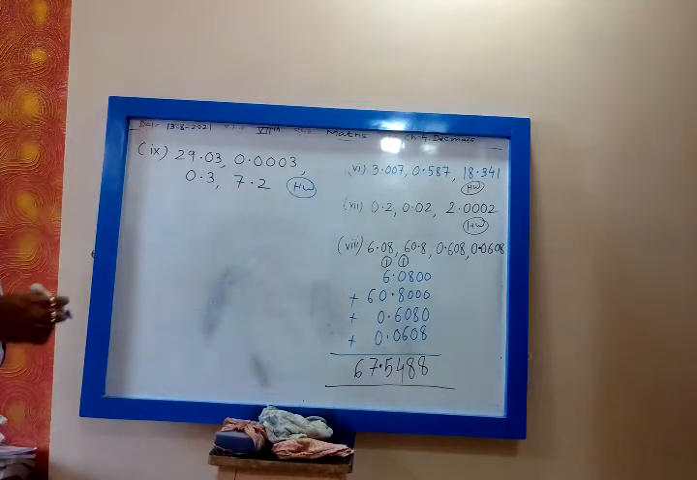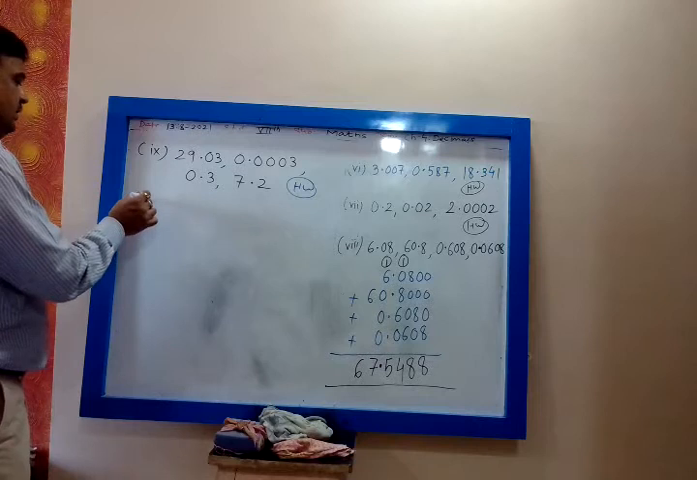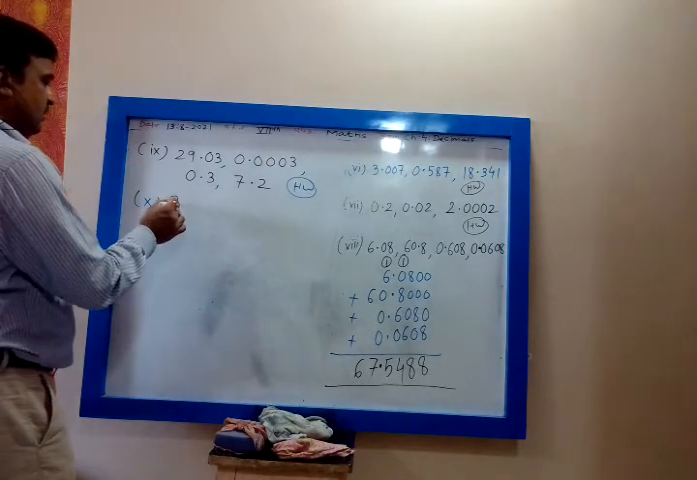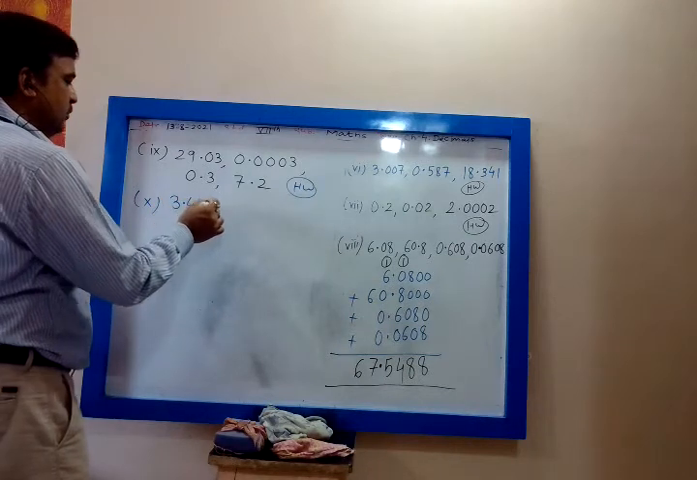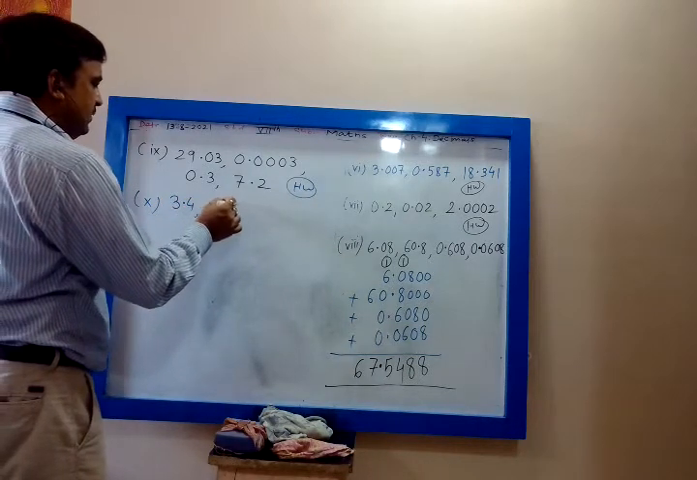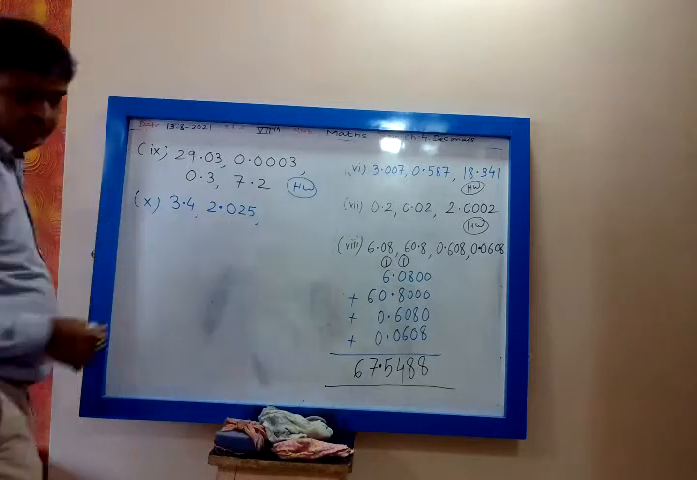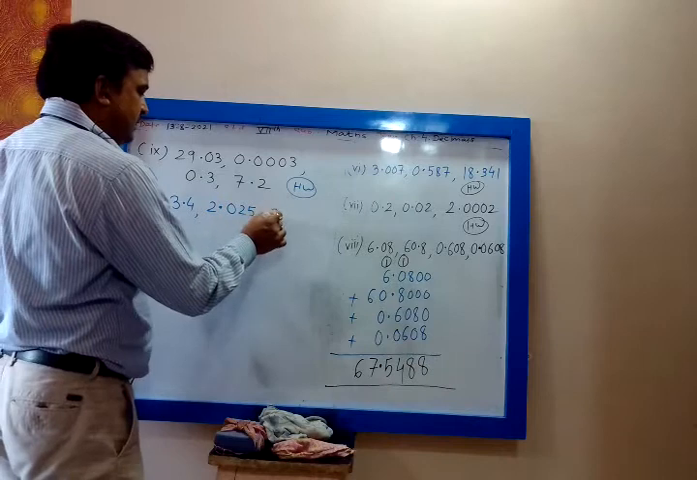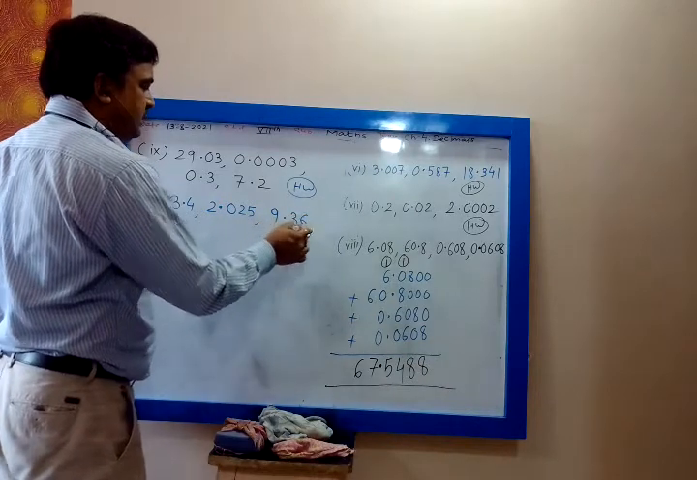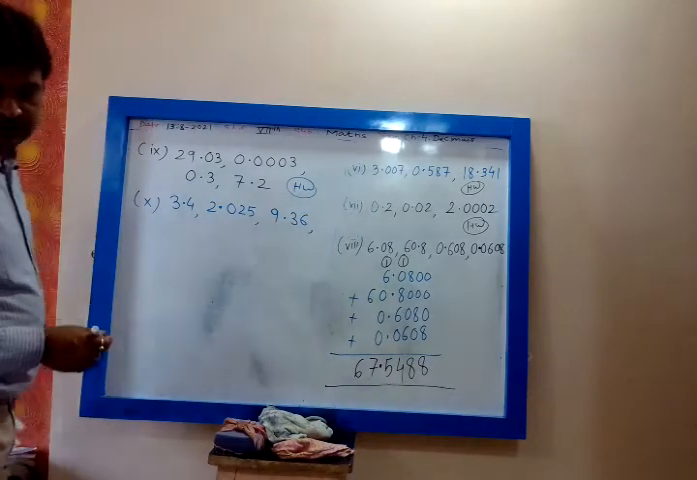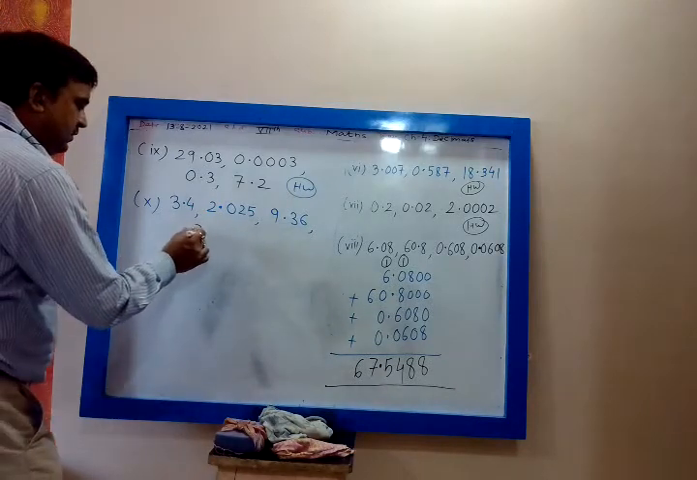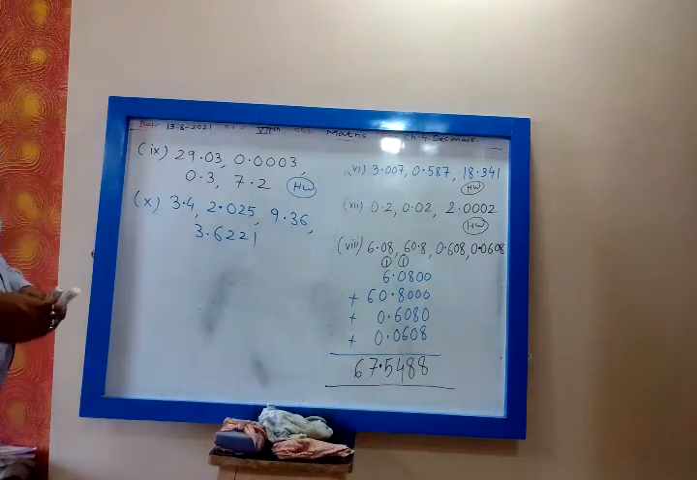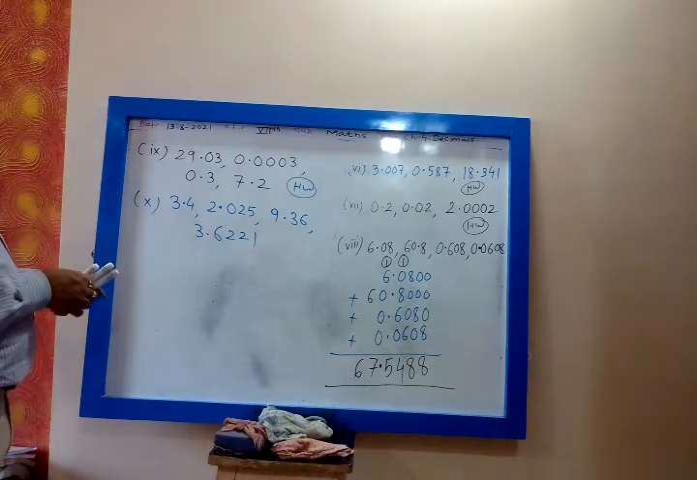Then the 10th one. Chalo, let us see. The numbers are 3.4, 2.025, 9.36, and 3.6221. Okay, let us do this.